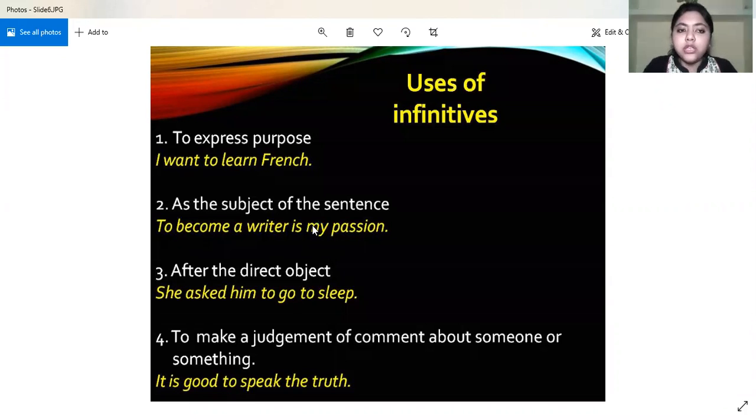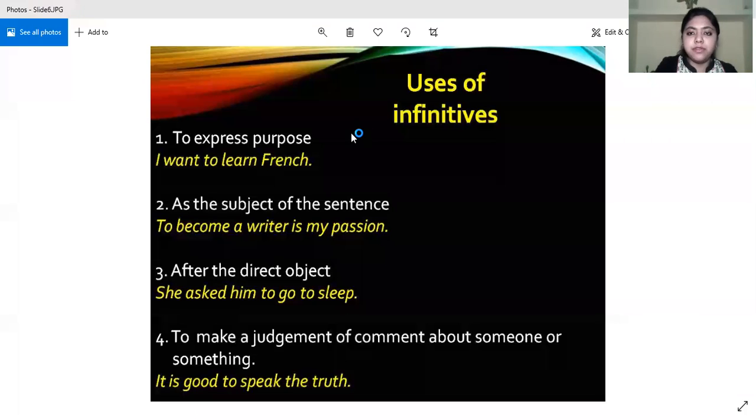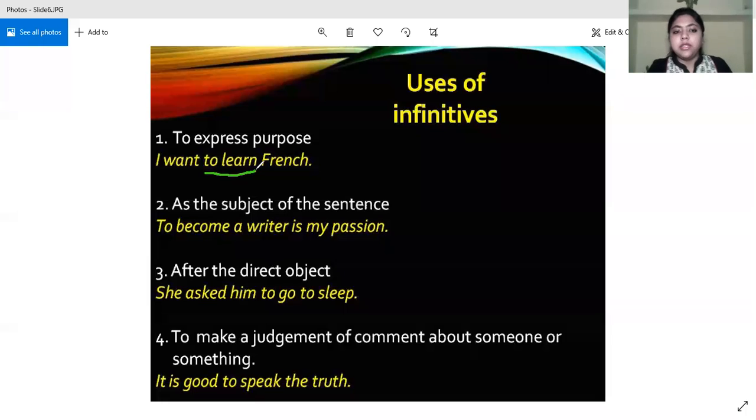I want to learn French. What is my purpose? What do I want? I want to learn French. So can you spot the infinitive over here? I think it will be very simple for you to spot it. To learn. As the subject of the sentence, it is used in the beginning as well. To become a writer is my passion. What is my passion? To become a writer.